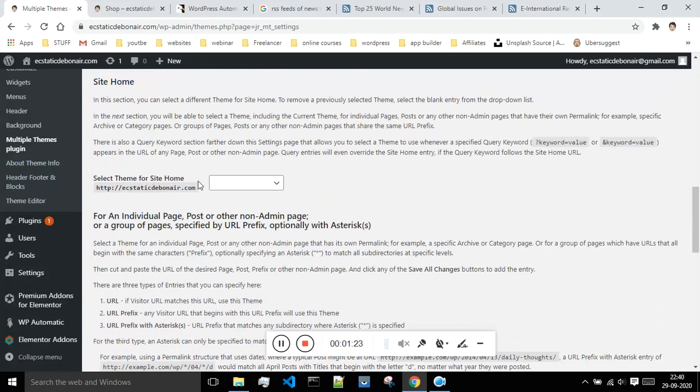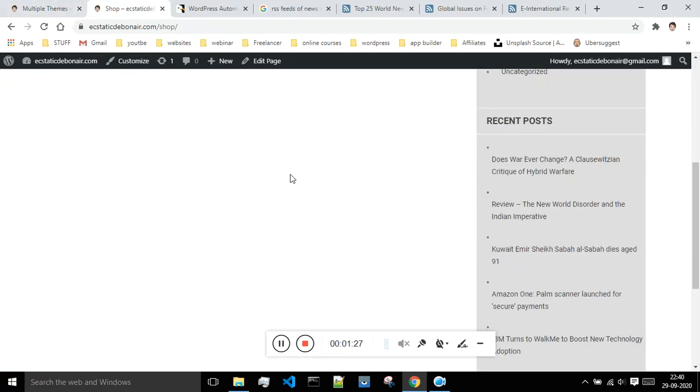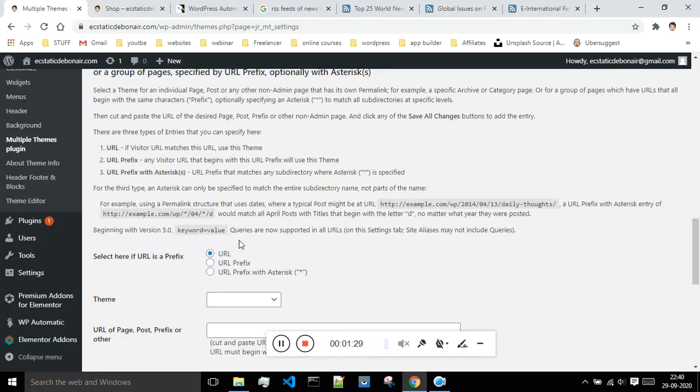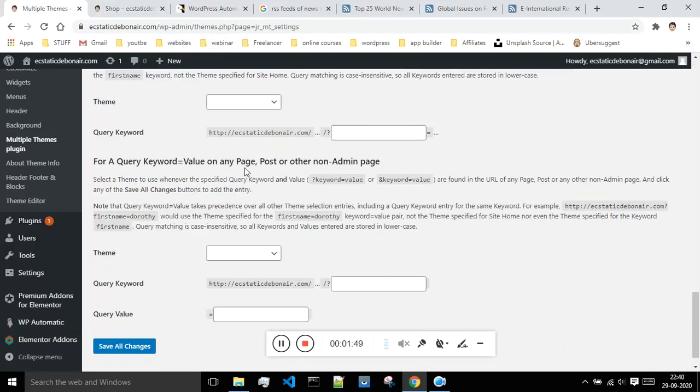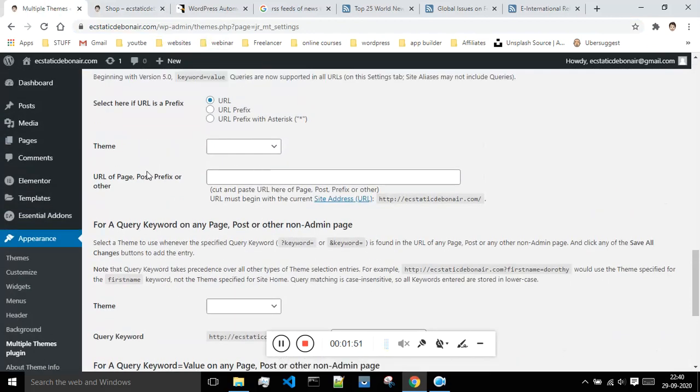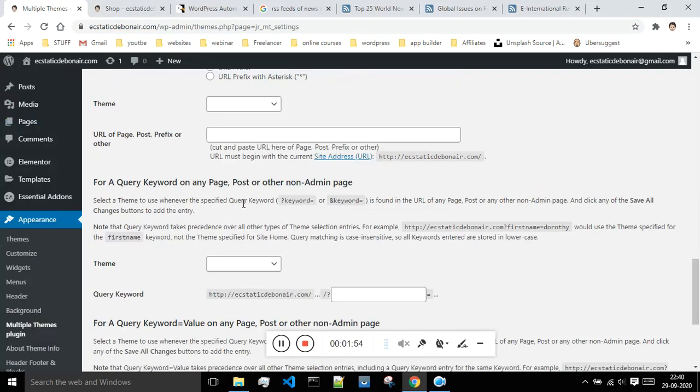So this is my home site, and it got this theme by default. You don't have to make any changes over here. Now what I want is, after coming to this shop page, I want to give a different theme. So I will just copy this link because I want to make changes to the shop page. This is the link of the shop page. Then I will come over here, and where is that option?